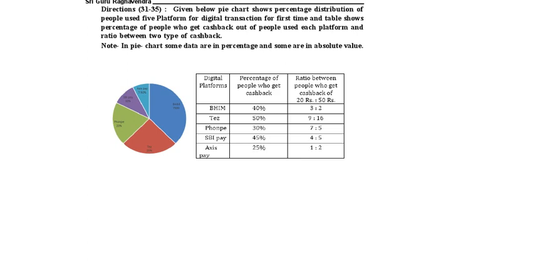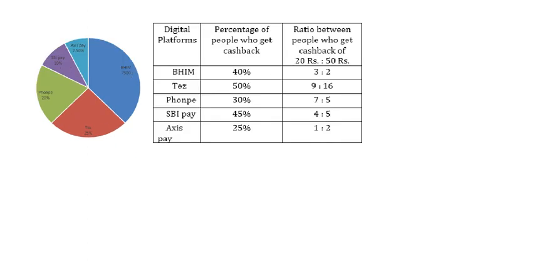Given below, the pie chart shows the percentage distribution of people using 5 platforms for digital transaction for the first time, and the table shows the percentage of people who get cashback out of people who used each platform, and the ratio between two types of cashbacks. Here we are having two types of cashbacks. If you see the table data clearly, 20 rupees cashback is there, and 50 rupees.